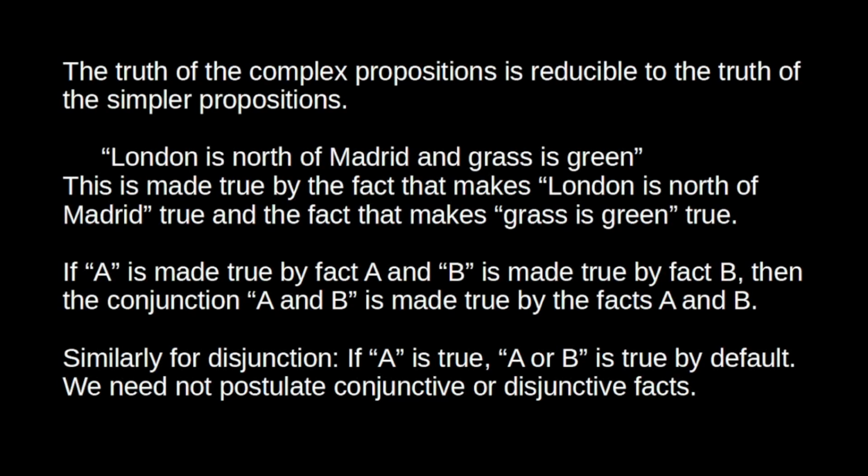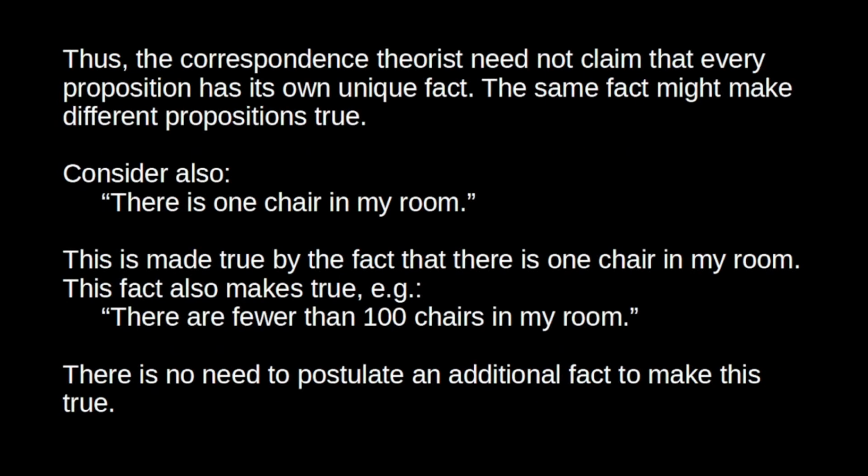So, the truth of more complex propositions can be reduced to the truth of simpler propositions. At least that's one way that a correspondence theorist might elaborate on correspondence theory. And this raises an important point about correspondence theory. The correspondence theorist does not need to claim that every true proposition has its own unique fact, or that there's a strict isomorphism between a true proposition and the facts. The same fact might make different propositions true.